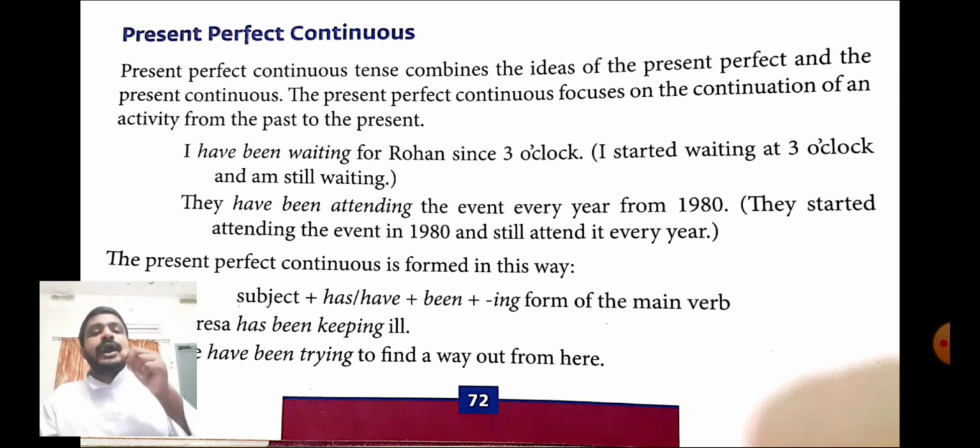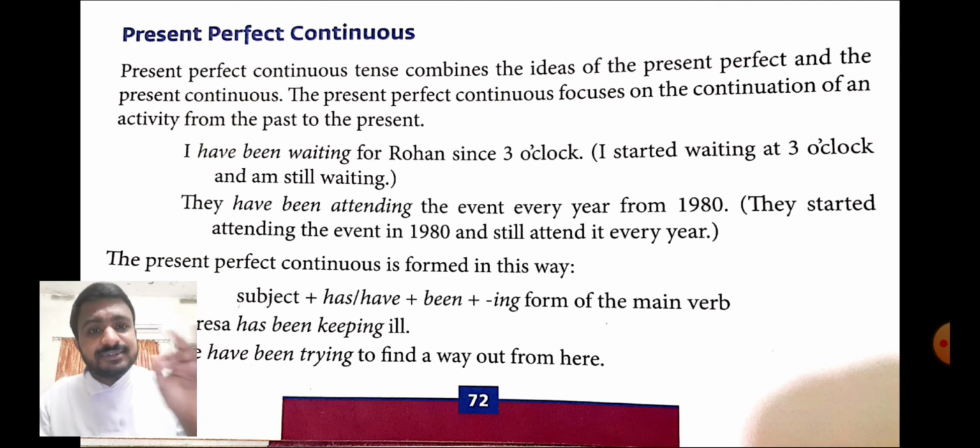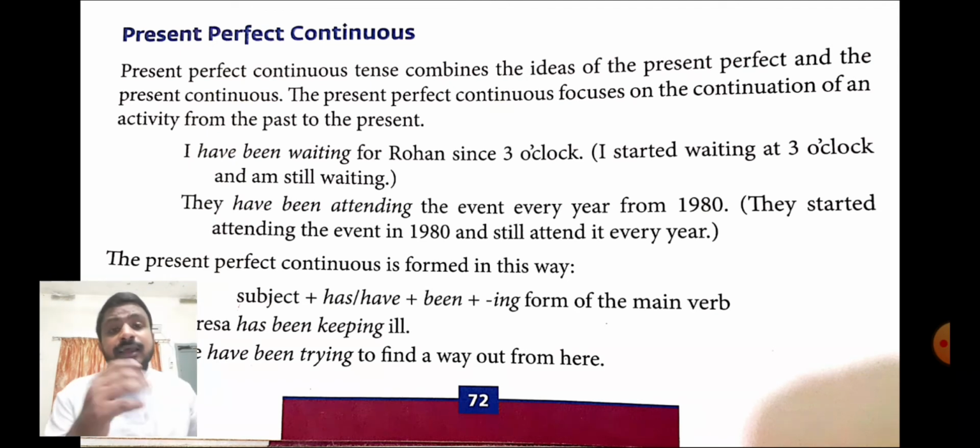For example, I have been waiting for Rohan since 3 o'clock. Now it may be almost 8:30 or 9 o'clock, and still I have been waiting since 3 o'clock. I started waiting at 3 o'clock, and now also I am waiting. So some action or event started in the past, and now also it is continuing.